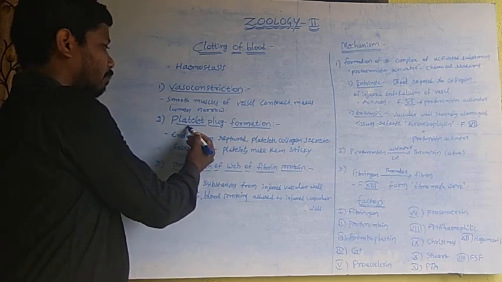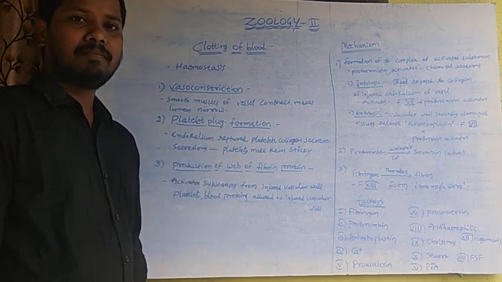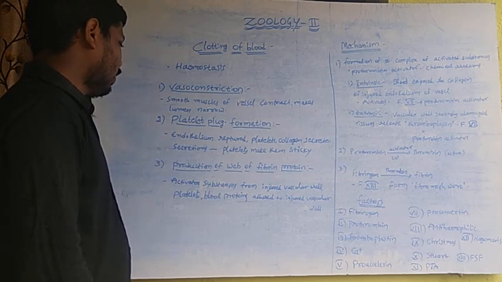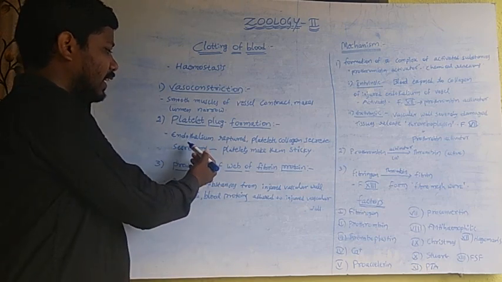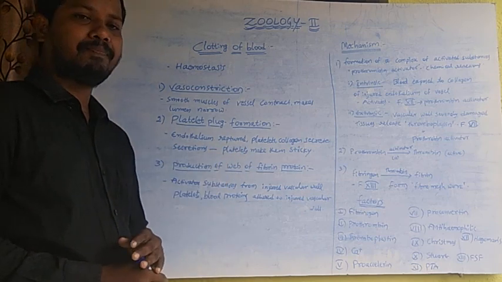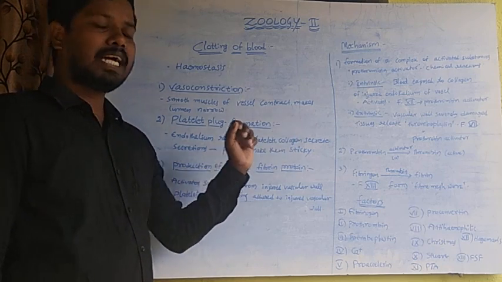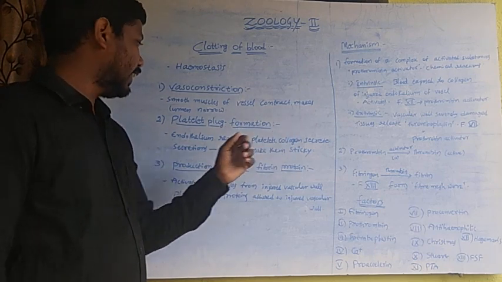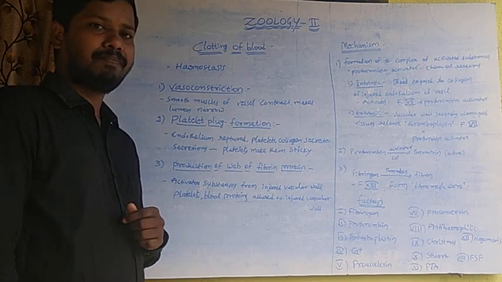Next one, platelet plug formation. When the vessel endothelium is ruptured, platelets contact collagen and secrete some secretions.